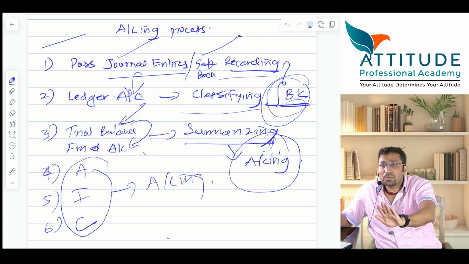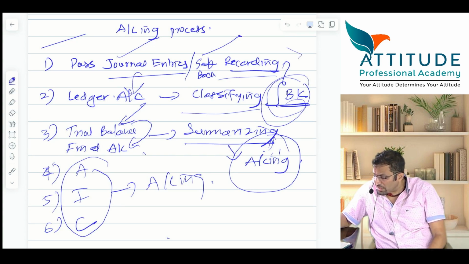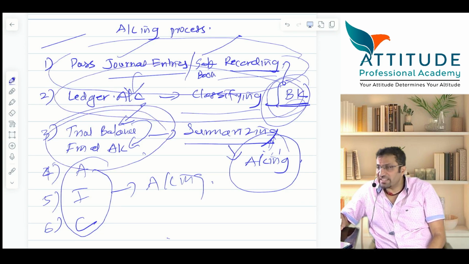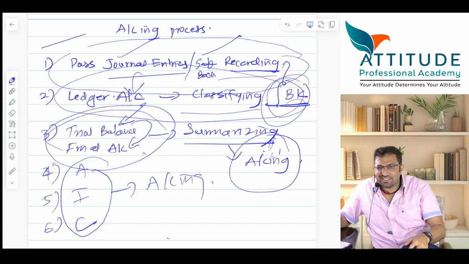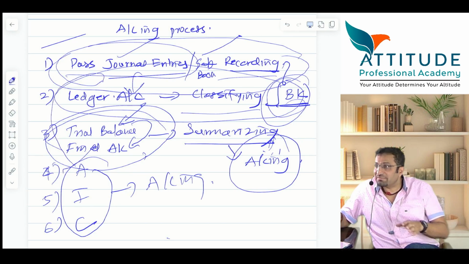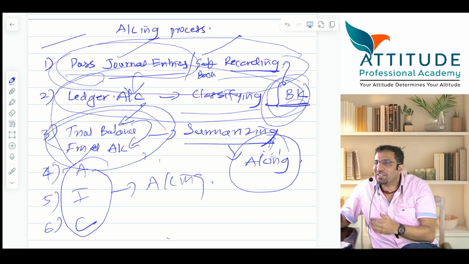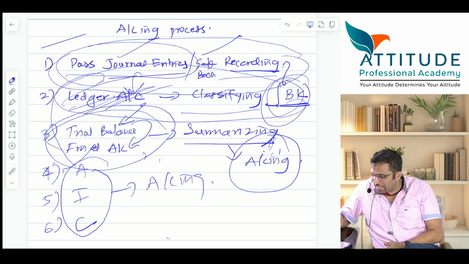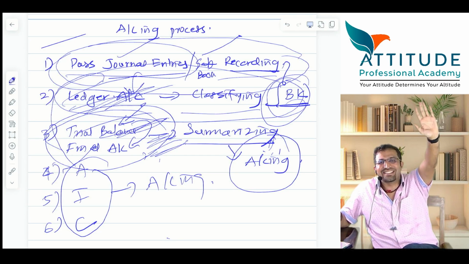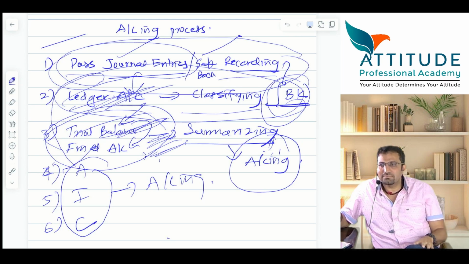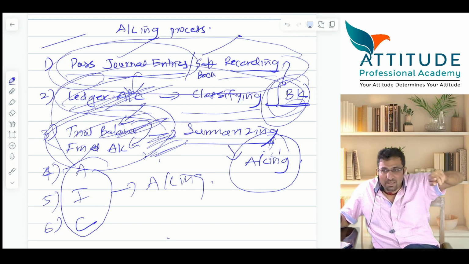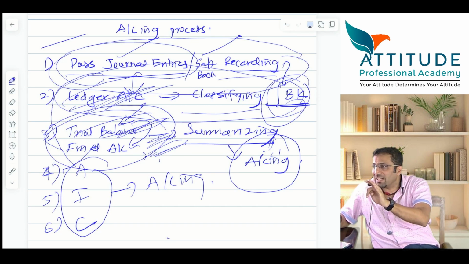Please try to understand. If you know the journal entries and how to prepare ledger, this becomes very, very easy. Today, directly from transactions, we prepared the balance sheet, because capital plus liabilities is equal to assets. So we bypassed all this. We did not prepare ledger, trial balance, or trading P&L account, directly balance sheet. But you should know the accounting process: journal entries, ledger, trial balance, final accounts. Final accounts are trading account, P&L account and balance sheet.